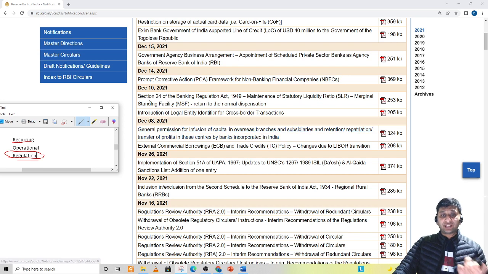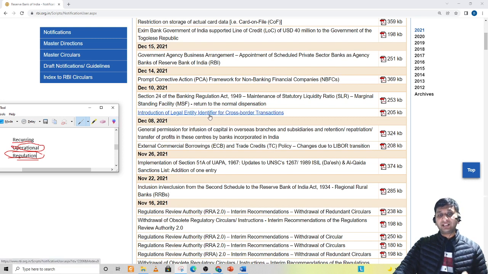Next is Section 24 of Banking Regulation Act. Maintenance of SLR, marginal standing facility, return to normal dispensation. So this news is that earlier MSF was increased during COVID. Now it has returned to normal dispensation. So this is just a news of operational in nature. There is no regulation in this, right? So I will just avoid this.